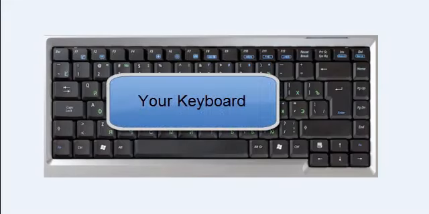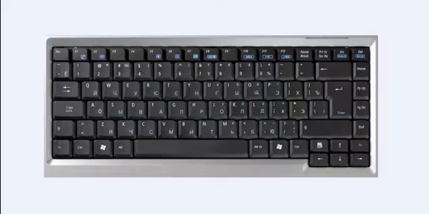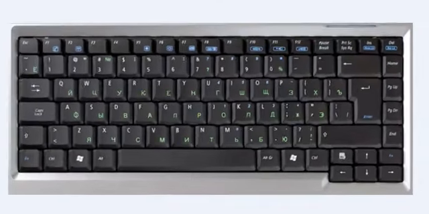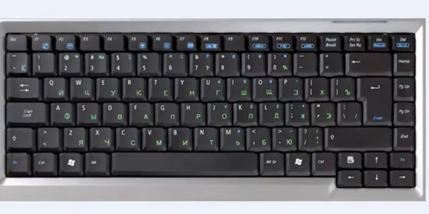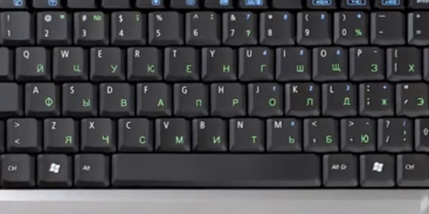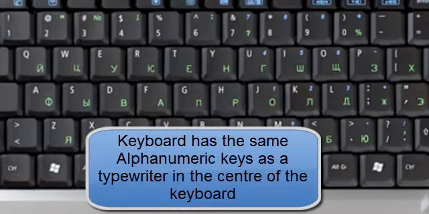Now, we all know that we can use our keyboard for entering text and numeric data, but we can also use our keyboard for giving commands to our computer. We have here a photograph of a basic computer keyboard, and I'm firstly going to show you how the keyboard is organised. We have our typing, alphanumeric keys. These keys include the same letter, number, punctuation and symbol keys found on a traditional typewriter.